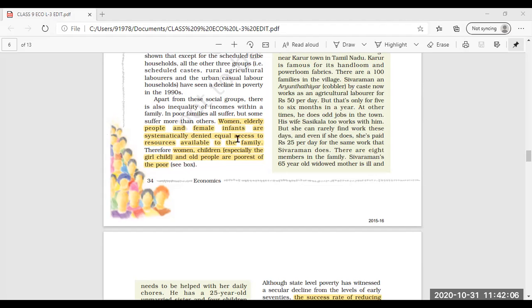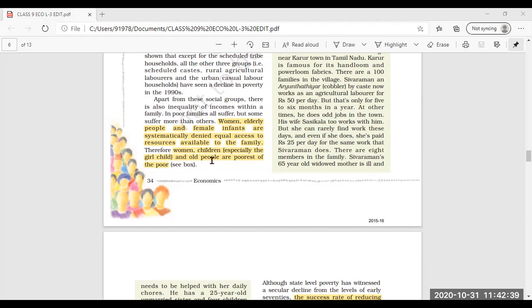The women, the elderly people, the girls, and the very small infant children are denied equal access to the resources available to the family. Whatever basic amenities, facilities, and needs are available for the family members, these women and elderly people will be denied those necessities.